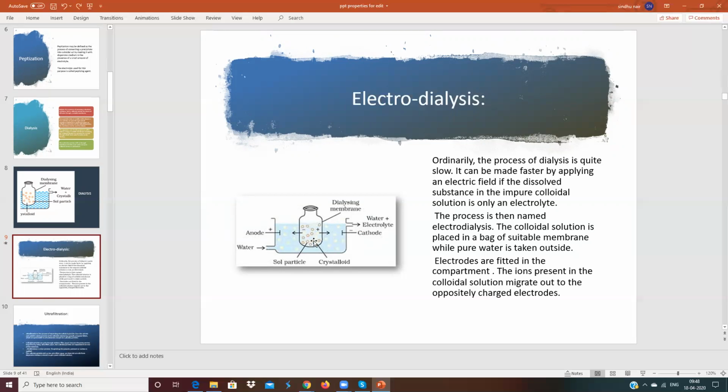But the colloid cannot come out because of the pore size of the dialyzing membrane, which is very small. So the process of dialysis can be made faster by using electricity. This process is called electrodialysis.